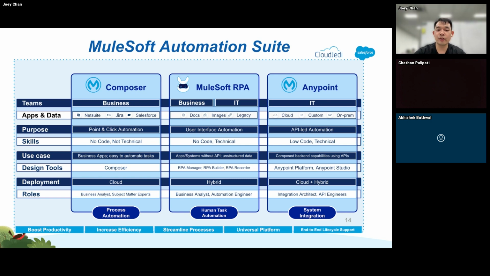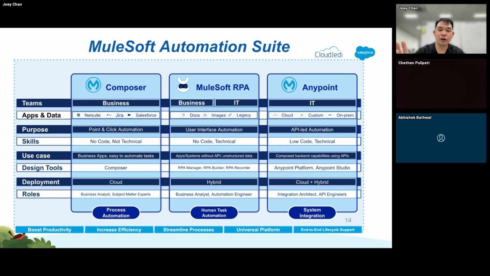And then we also have RPA. It's also, I would say, low code, but still technical, right? There's also a need to actually understand how to deal with the different RPA manager, how do you deal with the recorder, the builder. So I would say this is still a niche product because a lot of it's understanding how do you automate human tasks.